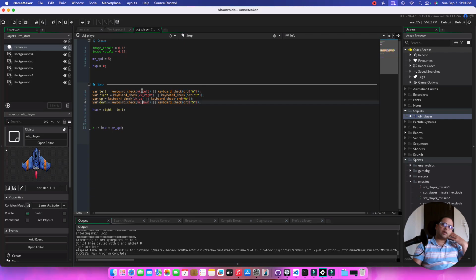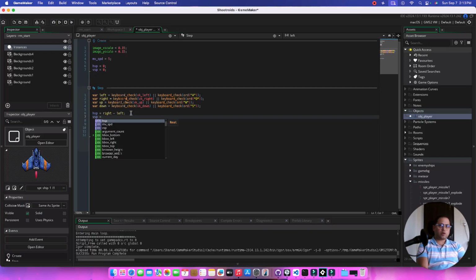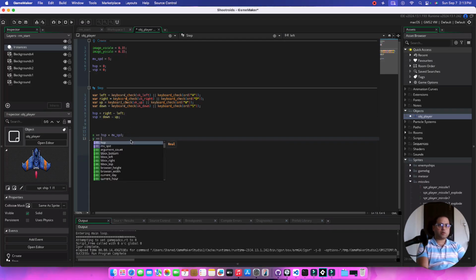So if you press the left, right, up, down key, it's going to move left, right, up, down, or set the variables to 1. If you press the A, D, W, S key, it's again going to set the left, right, up, down to a 1. Since we are now moving vertically, we're going to use a VSP variable, and VSP is going to be down minus up. I think that's the way we put it, and we can just put the same code out here, y plus equal to VSP into the same move speed.